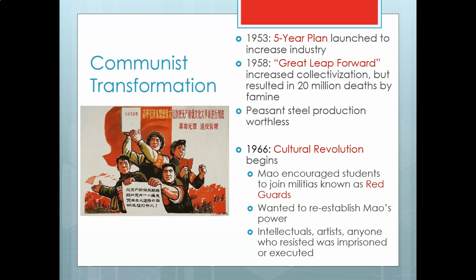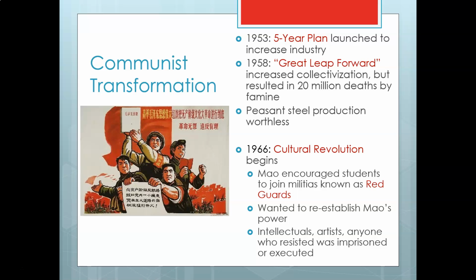In 1966, though, he decided to stop that and seize power again. And he does this by enlisting young people who are your age, college-age students, and he calls them to form militias or military groups and seize power away from the government, seize power away from anybody who has power other than Mao.